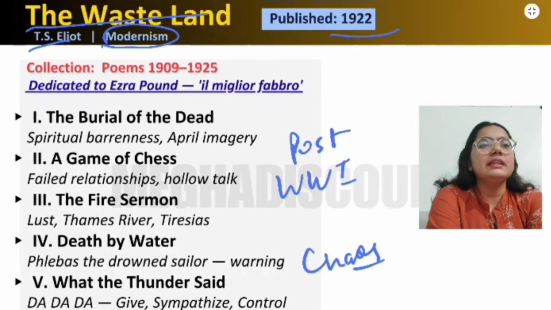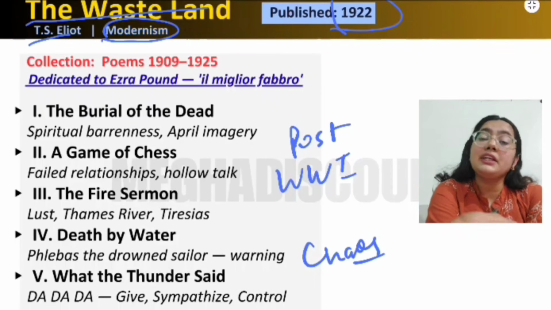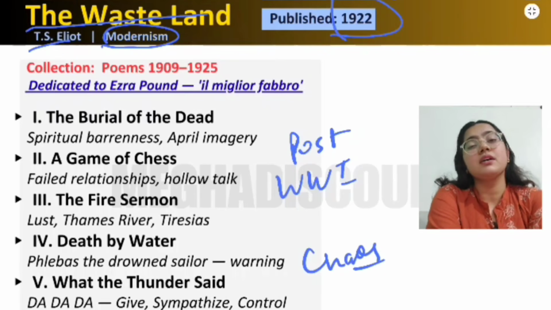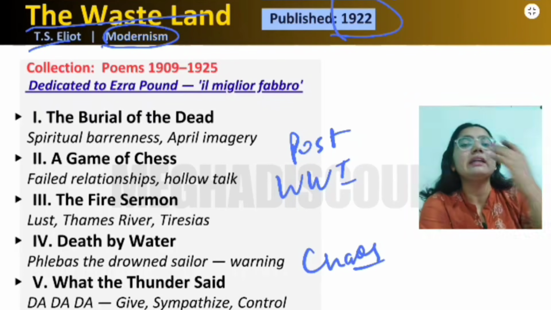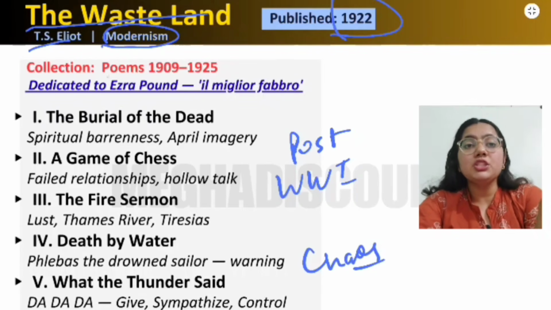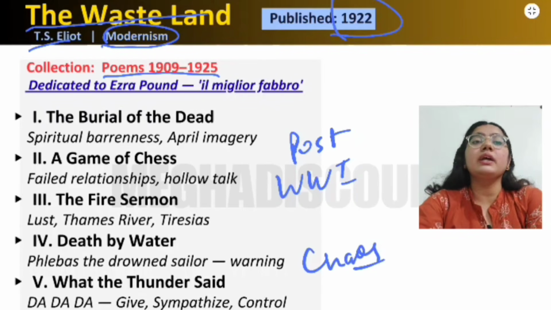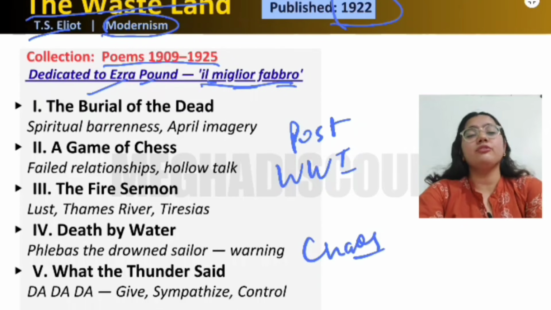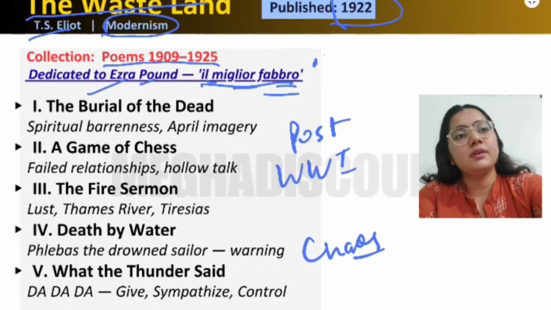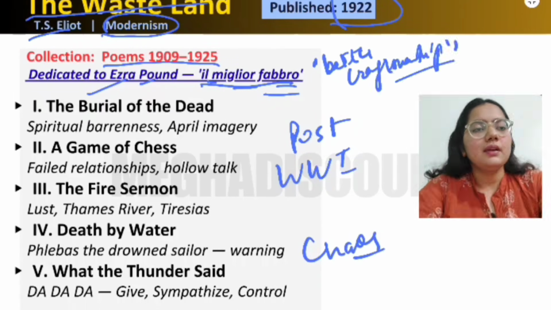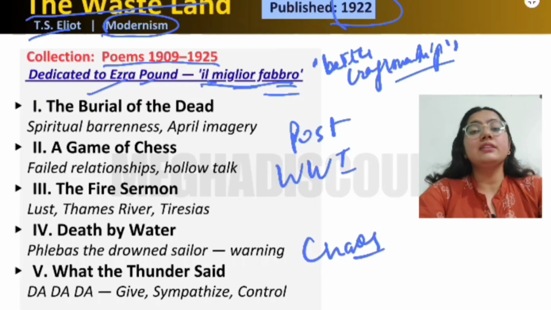And in 1922 it got published, and in 1922 there was a novel by James Joyce, Ulysses, which was also published. You should remember this fact, right? And this was published in Poems 1909 to 1925, and was dedicated to Ezra Pound, Il Miglior Fabbro. This means the better craftsman. Now, why has he dedicated this poem to Ezra Pound?